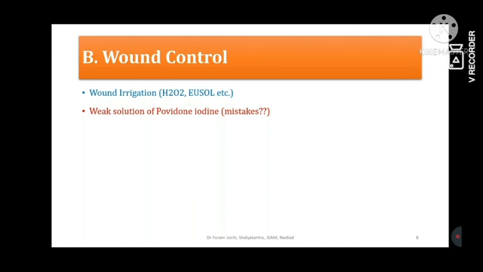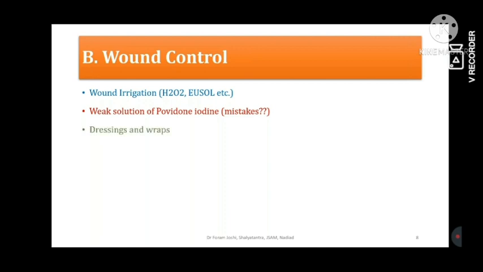That may be 2%, 1%, or 0.5% according to the need of the case. When we use it as we receive it, at 5%, it induces hypergranulation, and that again will hamper wound healing. So keep in mind, never use the betadine solution as we receive it from the market. Always prepare a weak solution for dressing or cleaning purposes.